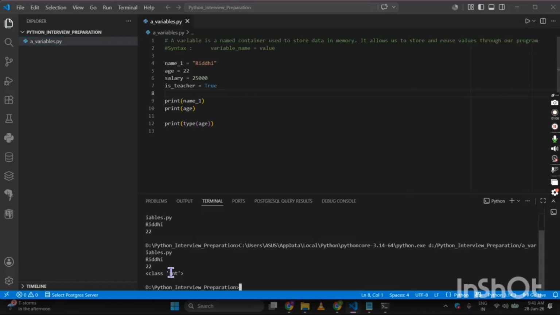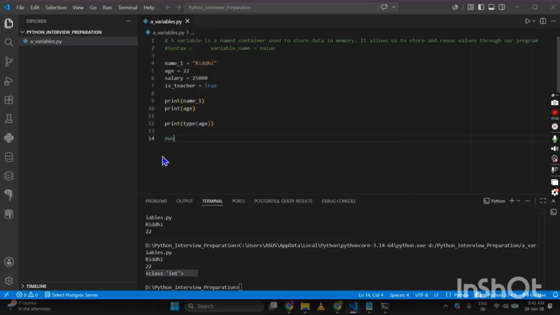Most of you have already guessed. See, it's class int. That means it's an integer. Now we can perform various operations. It would have printed the type of name, we would have got string. Now talking about the speciality that we have included over here are the interview questions.